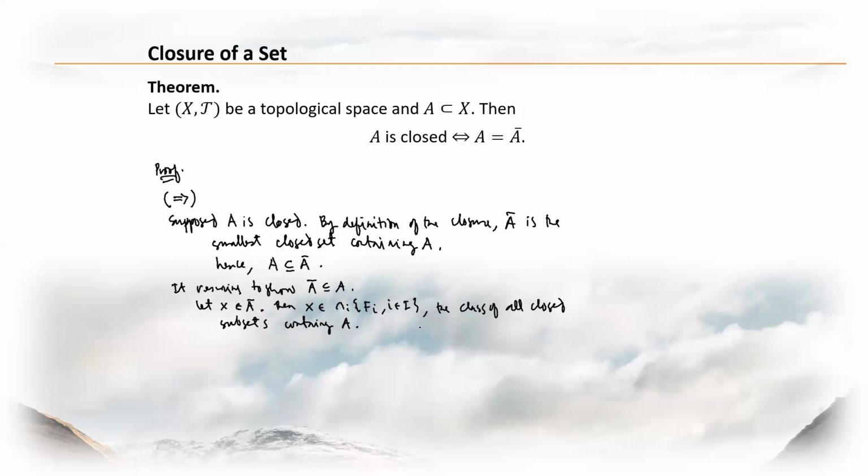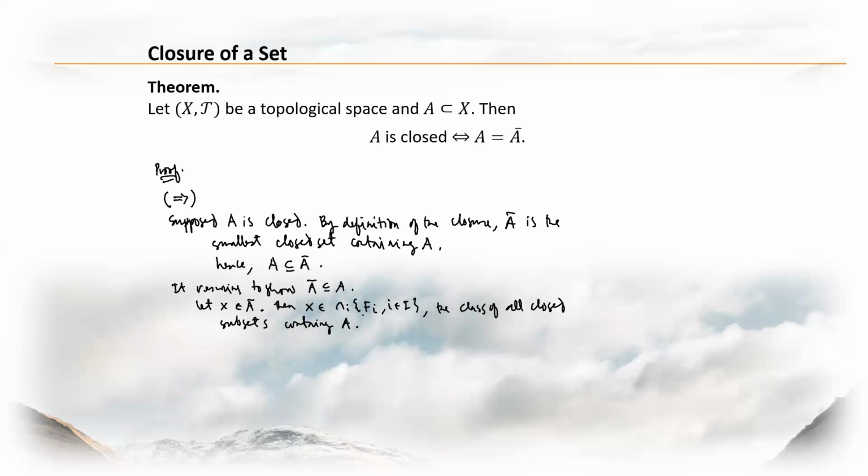If this is the class of all closed subsets containing A, what is the implication? The implication is, since A is closed, it means that A belongs to this collection, one of the F sub i's.